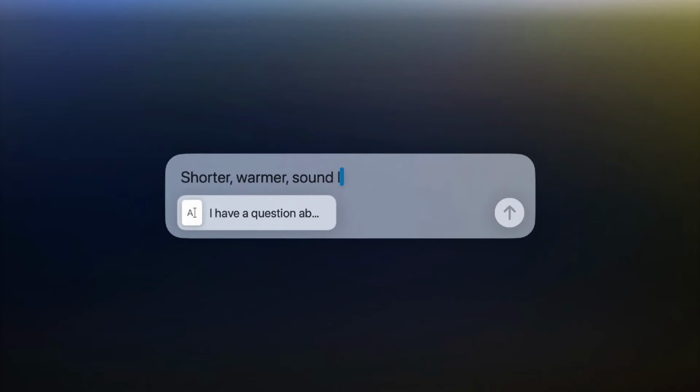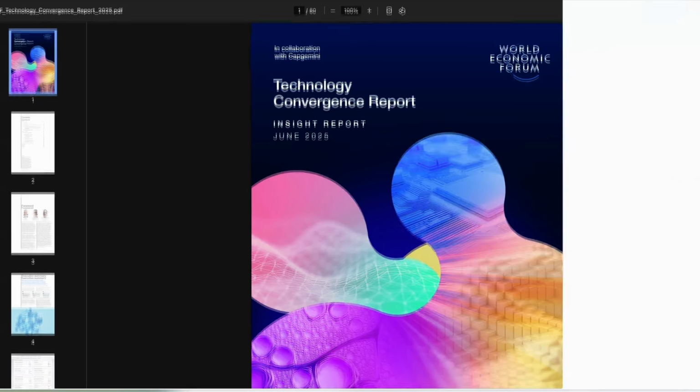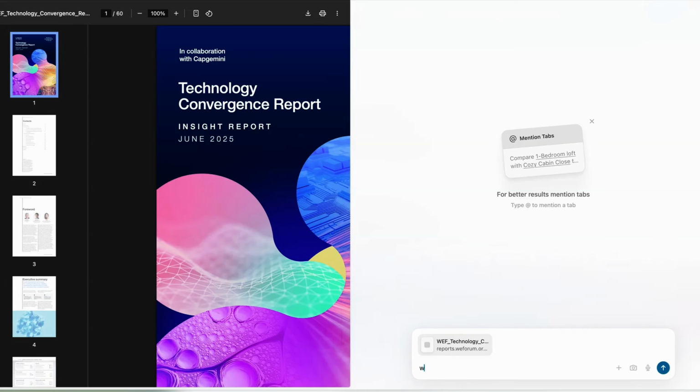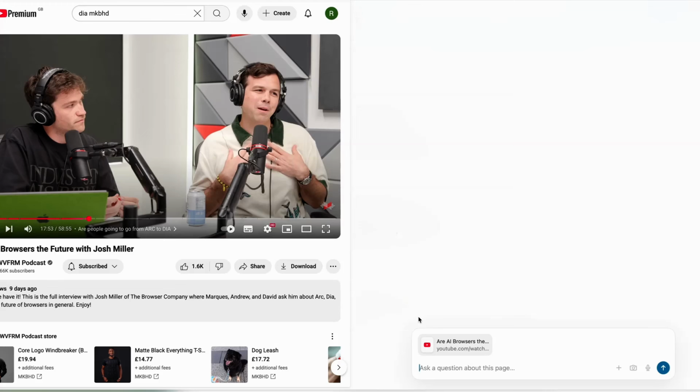So here's an example of it in action for working with PDFs. If I download a PDF, I can ask specific questions of the PDF, and in the browser side panel, I'll get a summary of the response. And here's another use case that I found to be particularly helpful, which is where you can ask YouTube videos questions about the videos that you're watching. Overall, the UX strays far enough from Chrome to make it feel different, but not so far as Arc did to make it feel like a challenge to switch. But its agentic capabilities are pretty limited at the moment.